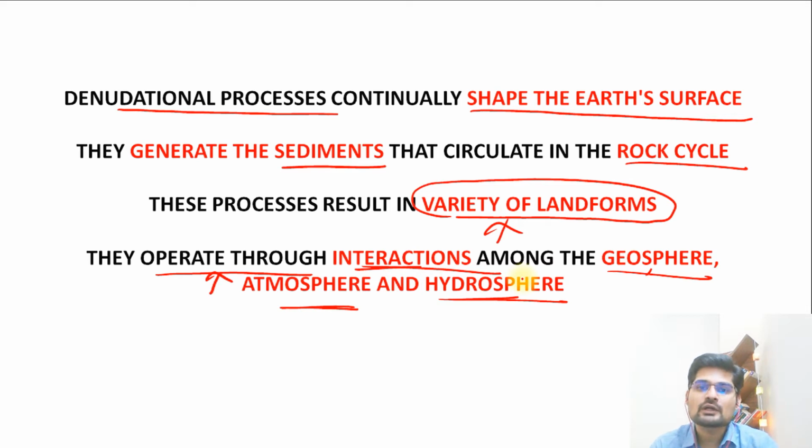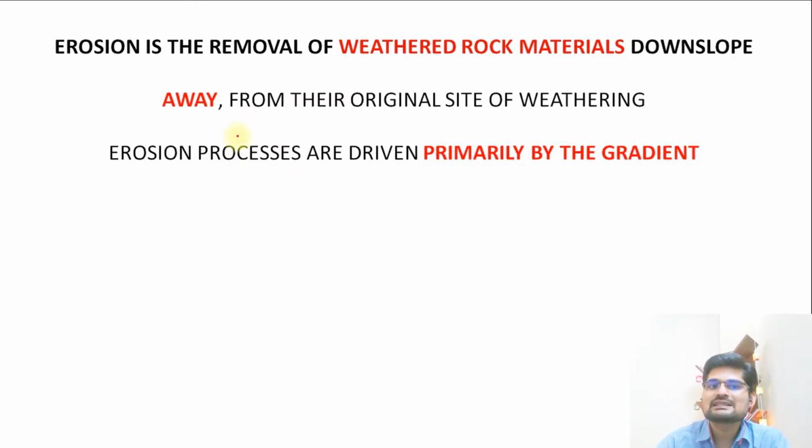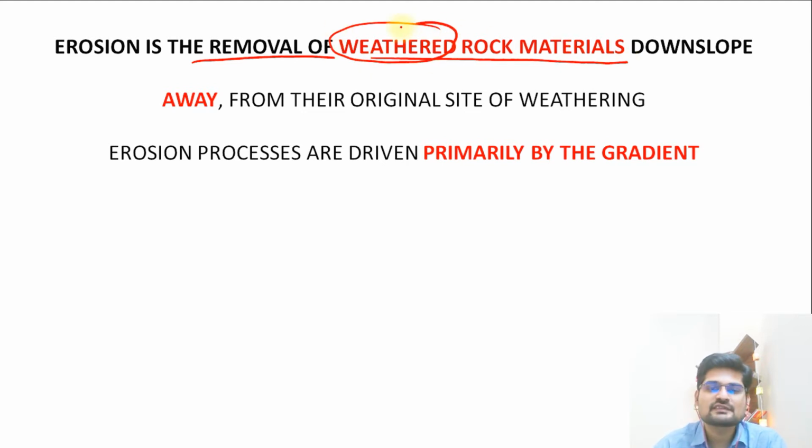So when we talk about erosion, it is part of the same denudational process. When we say erosion, it basically is the removal of weathered rock materials. Those rock materials which have been physically or chemically disintegrated are now at a particular position. Now what is happening to them? They are being removed from their original position. That is important here.